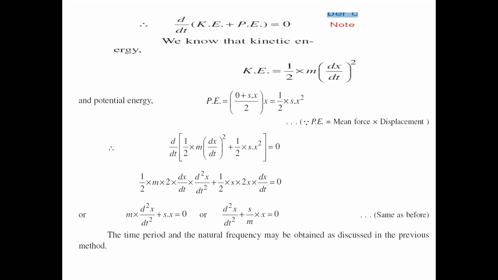Then the remaining term is m d²x/dt² + sx = 0. This may also be written as d²x/dt² + (s/m)x = 0. This is taken as equation number 1. It seems to be our fundamental equation of SHM, that is d²x/dt² + ω²x = 0. It is also our fundamental equation of SHM.